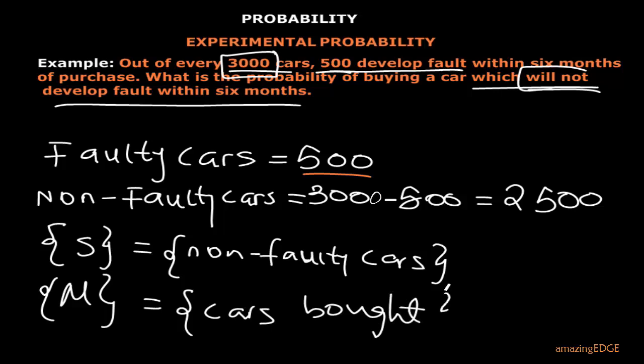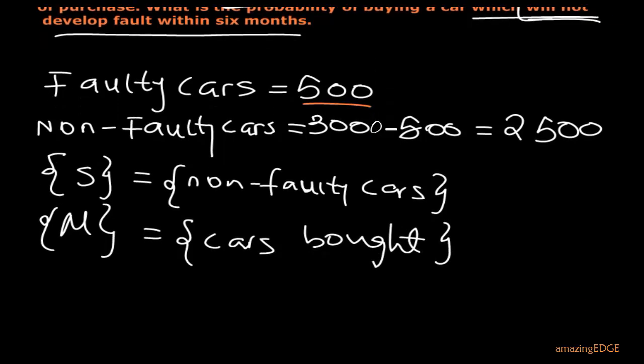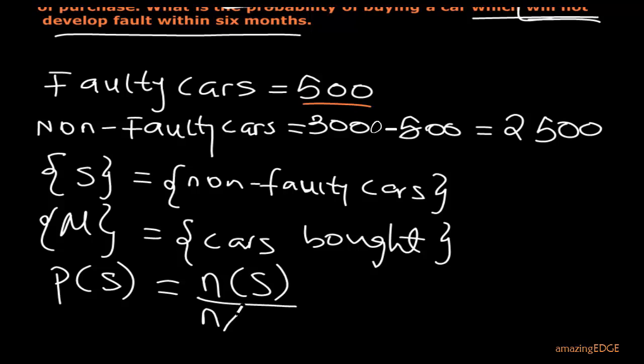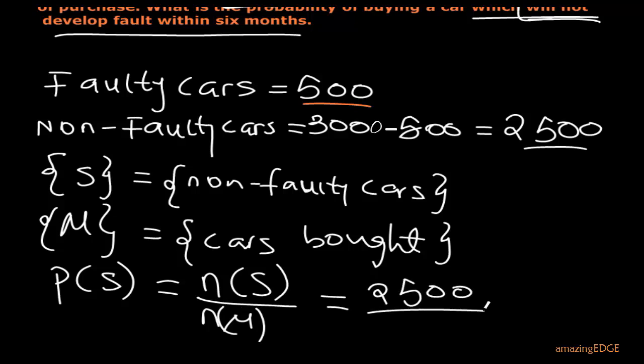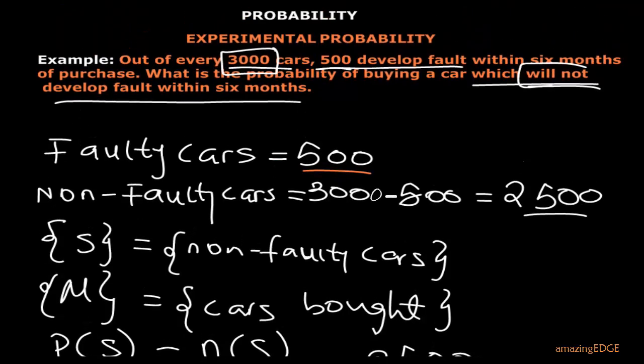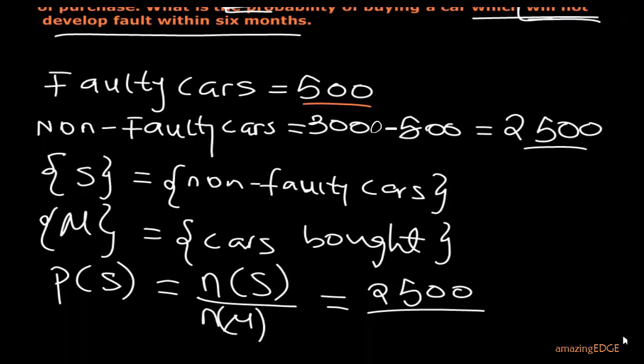So that's what you are looking at. Now to calculate the probability of success, that is, those cars that will not develop fault, it is the number of sets, that is, how many of them do we have over the total number of cars bought. The number that will not develop fault is 2,500. That is the required or desired outcome. Then the 3,000, which one is 3,000? 3,000 is the total number of cars bought.